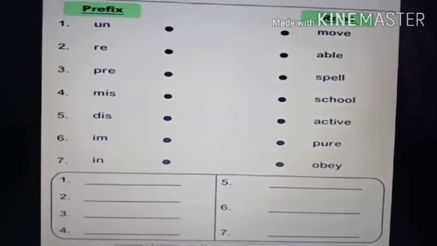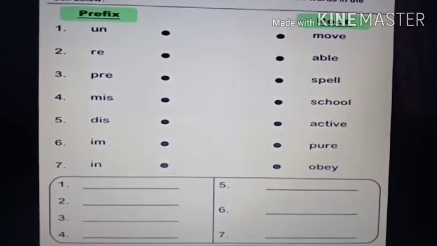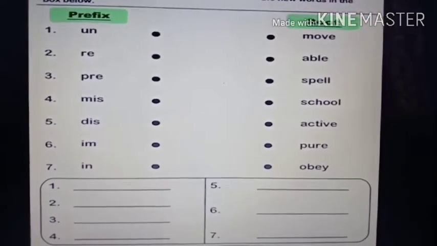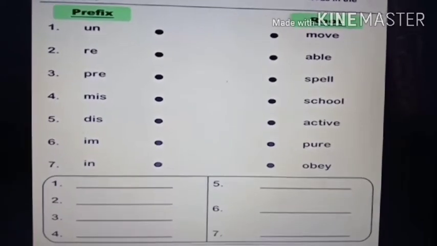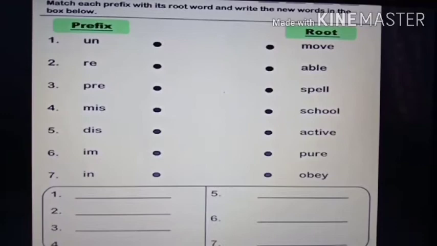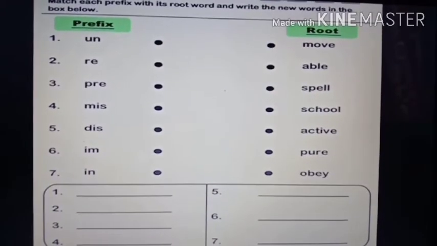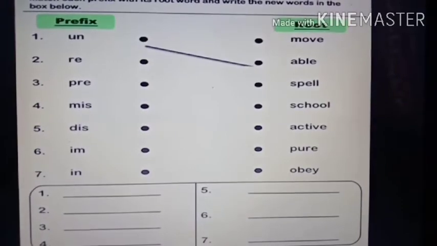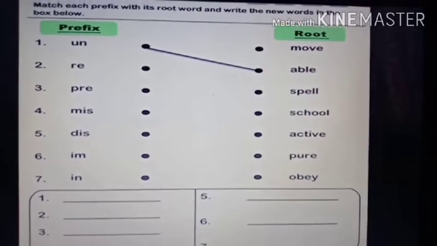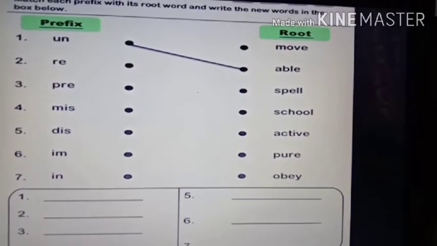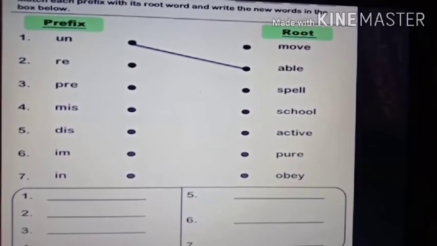Okay. Now see, the first one is u, n, un. Now where will it go? With what will you match it? U, n, un. Very good. Some of you must have already given the correct answer. The answer is unable. Okay. So able is a word and you have added un before it. So it has become unable.